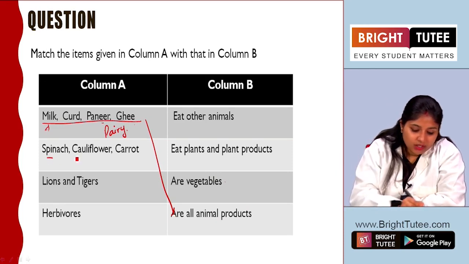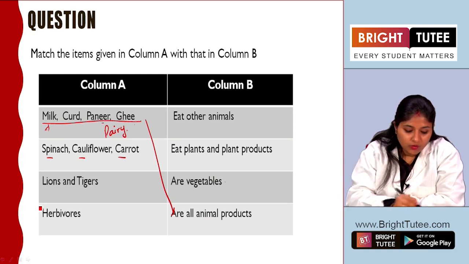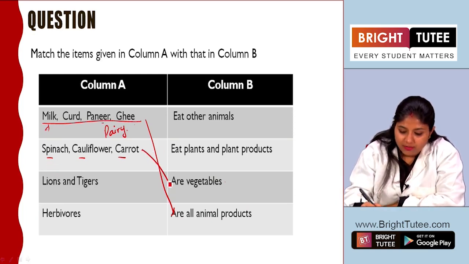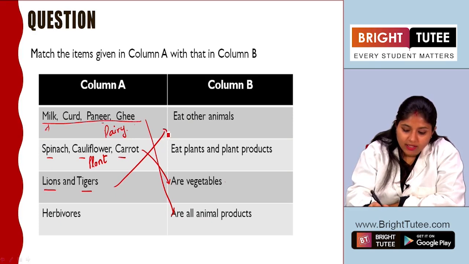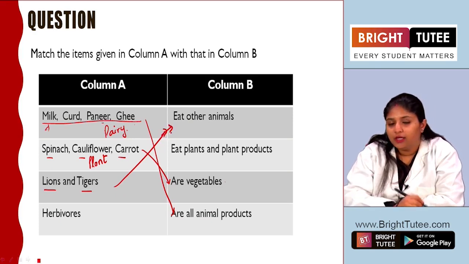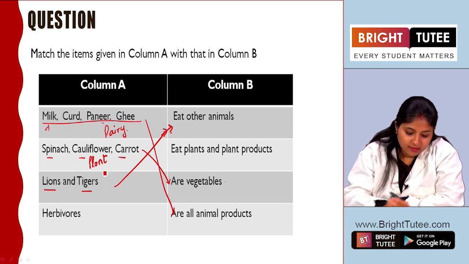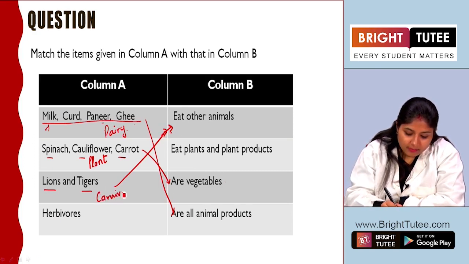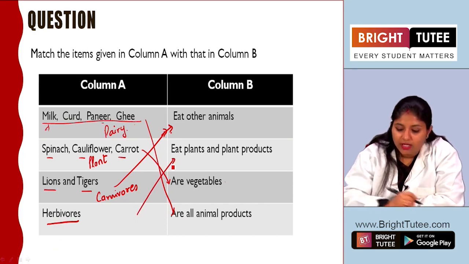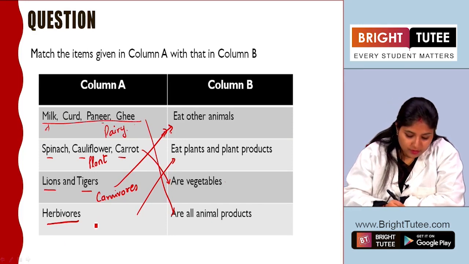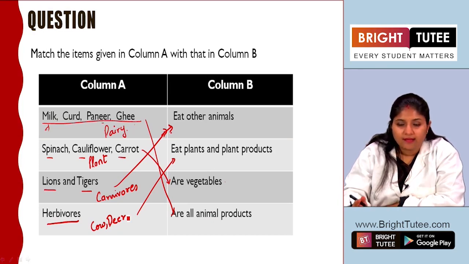Then you have spinach, cauliflower, carrot. What are these? We know that all of these are vegetables, and these are your plant products, right? Then lions and tigers, what do they eat? They eat only animals. They eat all the other animals, right? So these are carnivorous animals. Then you have the herbivores. These are the animals which eat only plants and plant products, right? So the examples are cow, deer, and giraffe, right? Different other examples are also there, but these are the two examples that we are taking.